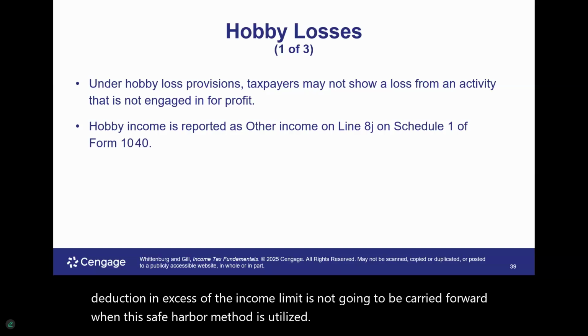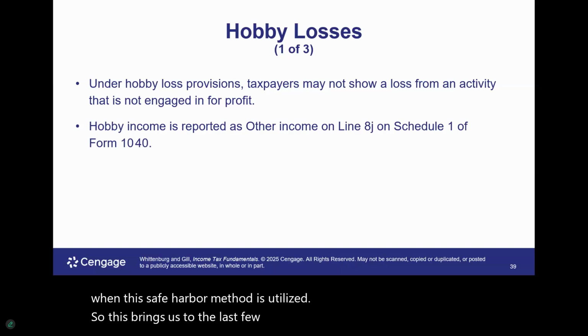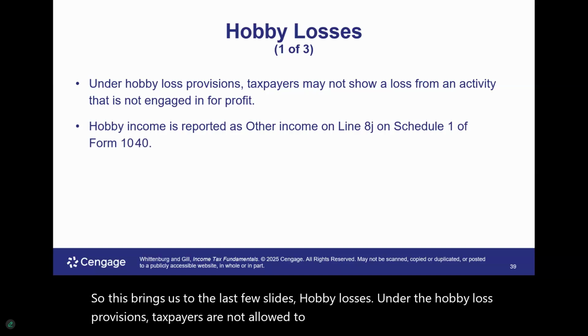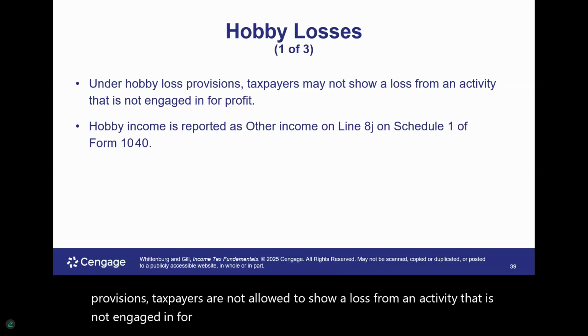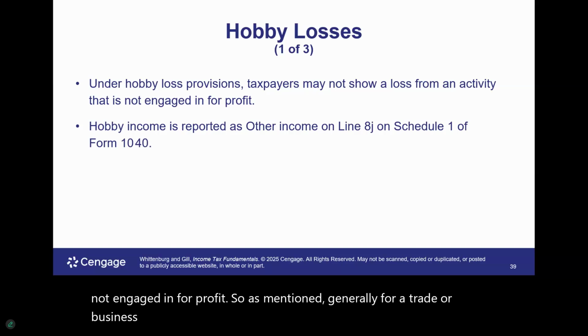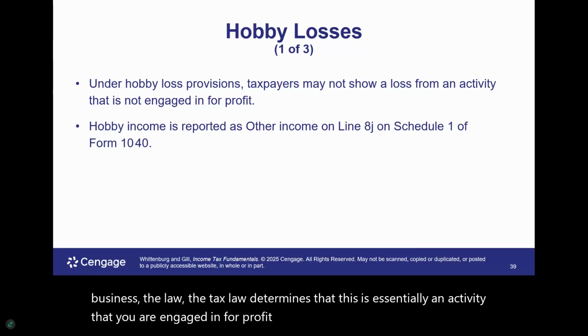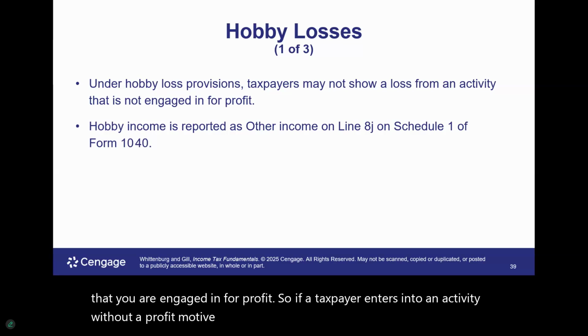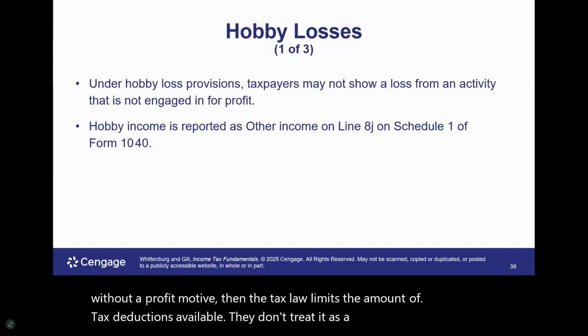So this brings us to the last few slides, hobby losses. Under the hobby loss provisions, taxpayers are not allowed to show a loss from an activity that is not engaged in for profit. As mentioned, generally for a trade or business, the tax law determines that this is essentially an activity that you're engaged in for profit. So if a taxpayer enters into an activity without a profit motive, then the tax law limits the amount of the tax deductions available. They don't treat it as a business. Instead, it is treated as a hobby.